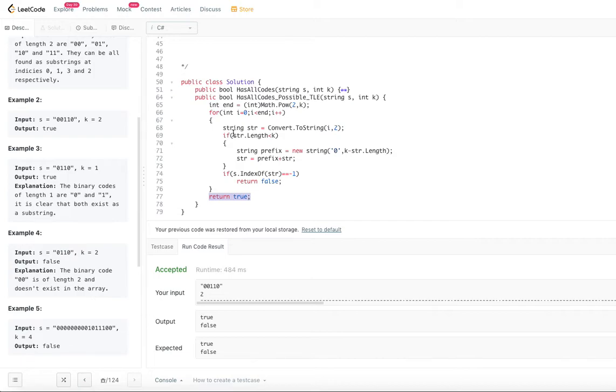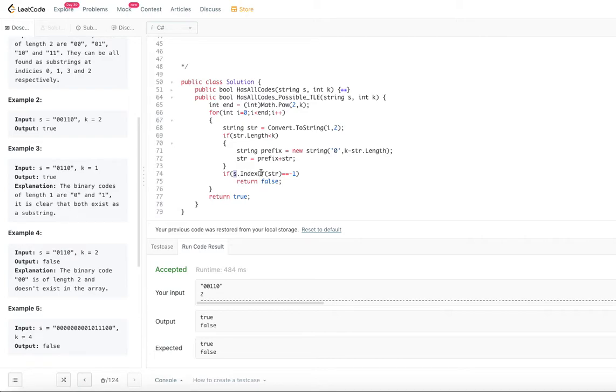So the complexity for this will be, as we said, we are going through the 2 power k codes, so 2 power k into, since we are trying to find the index of, that index of is an order of n operation. When s is of length n, index of is order of n.